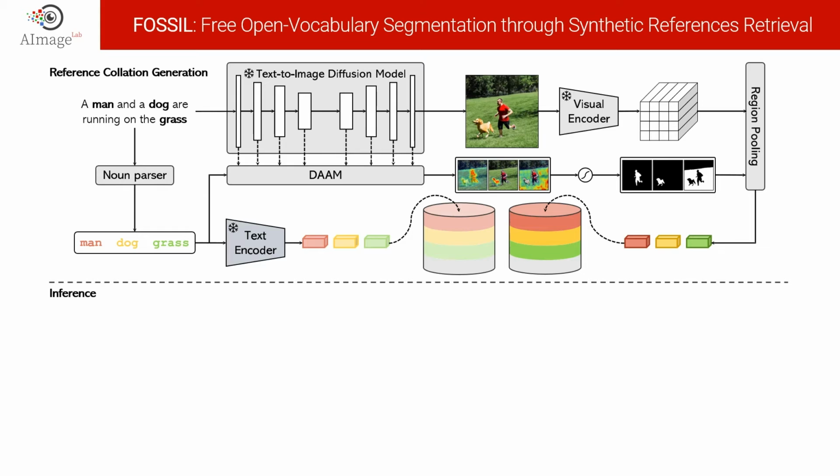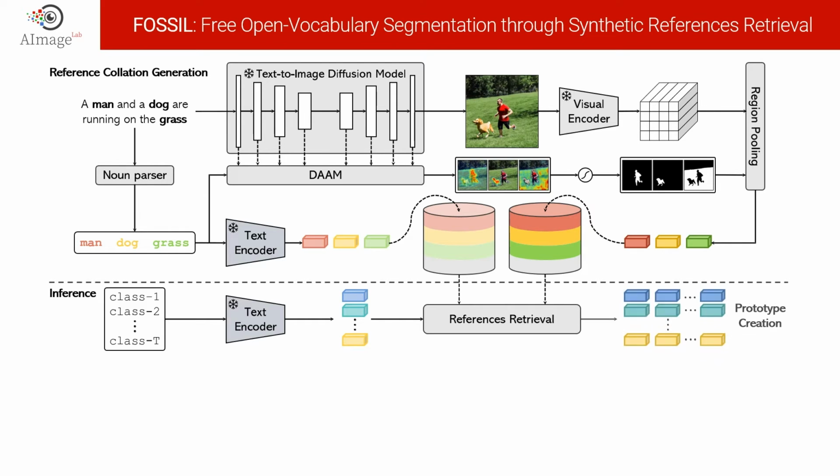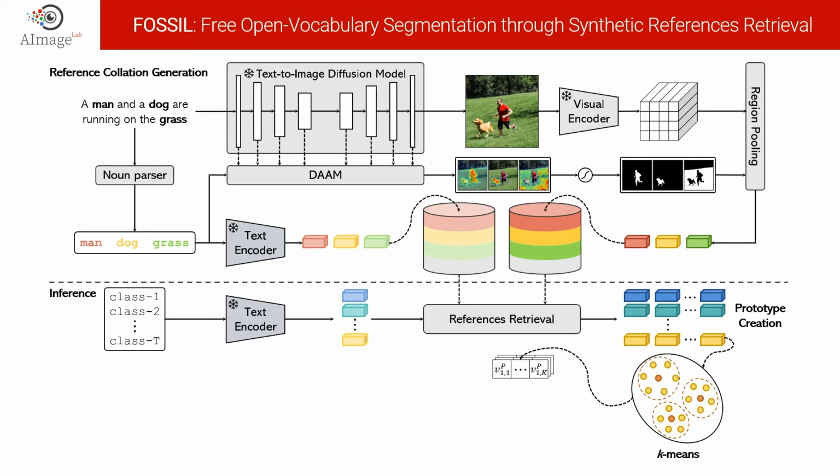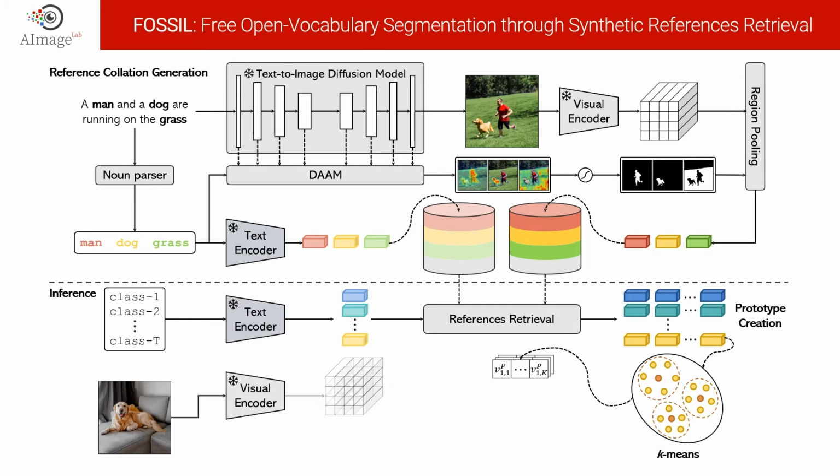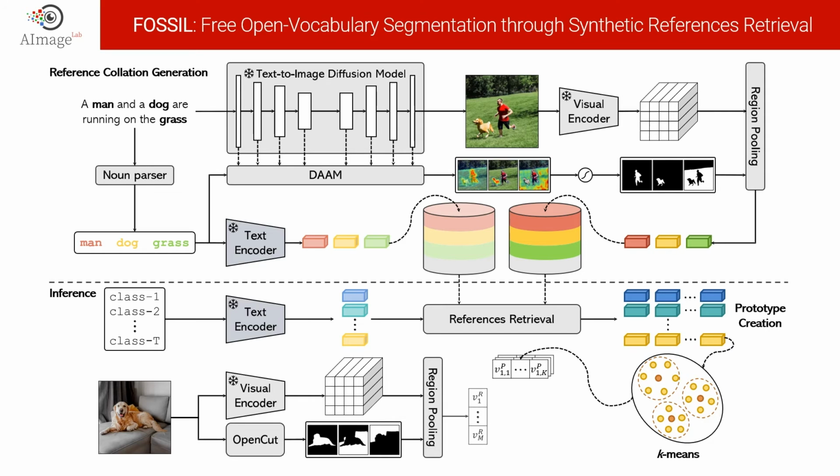Let's now move to our inference pipeline. We first extract the textual embeddings of a given set of classes. These are used to retrieve the associated visual reference embeddings, and then we apply the k-means clustering algorithm to obtain k visual prototypes. At the same time, for a given input image, we extract its visual features through the visual encoder, and the class-agnostic mask proposals through our OpenCut algorithm. These mask proposals are used to mask and pool the visual features. Finally, we apply a cosine similarity between the pooled visual features and the visual prototypes to associate each mask with a semantic class.